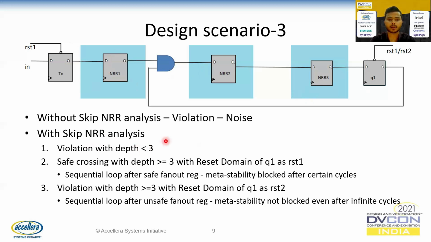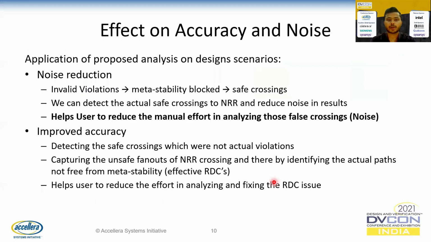So with the skip and error analysis, we will report this crossing as a violation when the depth is less than 3. We report this as a safe crossing when the depth is greater than or equal to 3, provided Q1 is having the same reset 1 as that of TX. And with a depth greater than or equal to 3, we report it as a violation if the reset at Q1 is different with respect to this transmitting clock TX. Moving to the next slide.